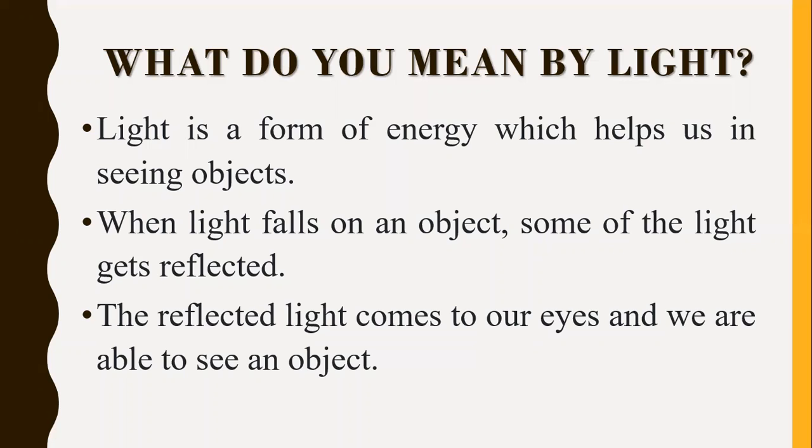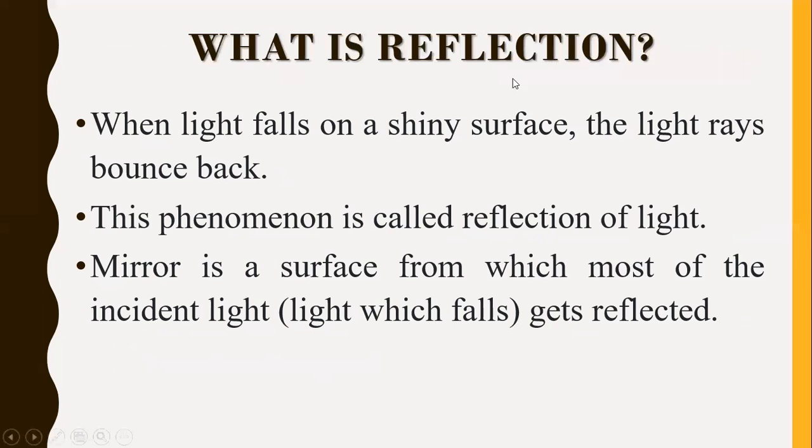And now the question arises, how are we able to see things with the help of light? It is because of a phenomenon known as reflection. Okay, so let us see what reflection is. Reflection is basically when light falls on a shiny surface and then bounces back, like a bouncing ball. When you throw a ball on the wall, it bounces back to you. The same goes with reflection. This phenomenon is known as reflection of light.